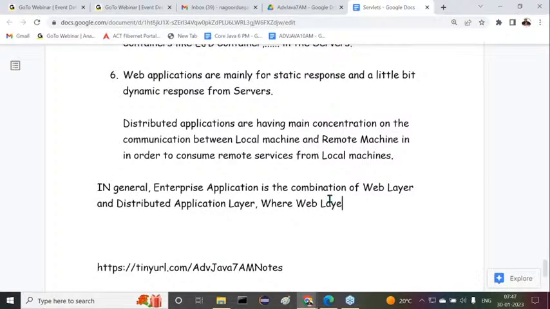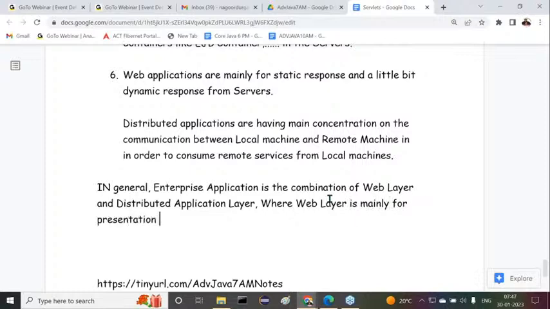The web layer is mainly for presentation in an enterprise application: how effectively we are presenting the content to the user, getting data from the user and presenting data to the user.